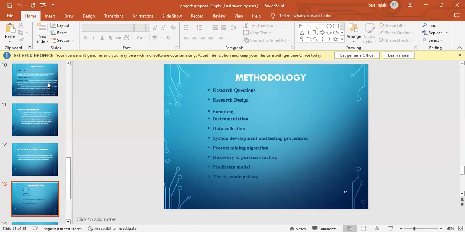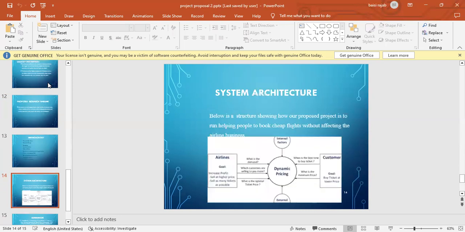Basically, to summarize our methodology: the research questions, the research design, the sampling, instrumentation, data collection, system development, process mining algorithm, that will be our model, discovery of purchase factors, what entices a customer to book a ticket at that time, the prediction model. Now, this will be on the part of testing and validating. Then the dynamic pricing. Of course, our model should be able to cope with the dynamic pricing.